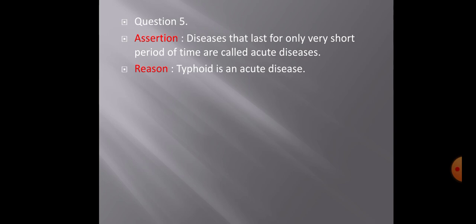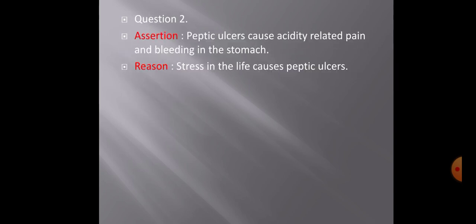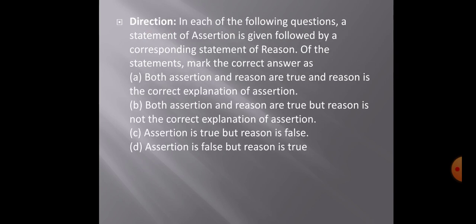Typhoid is an acute disease. So typhoid is a short duration disease. So do you think typhoid is an acute disease? So let's check out the options. Both assertion and reason are true, and the reason is the correct explanation of the assertion. No, I don't think so, because they are not at all related.